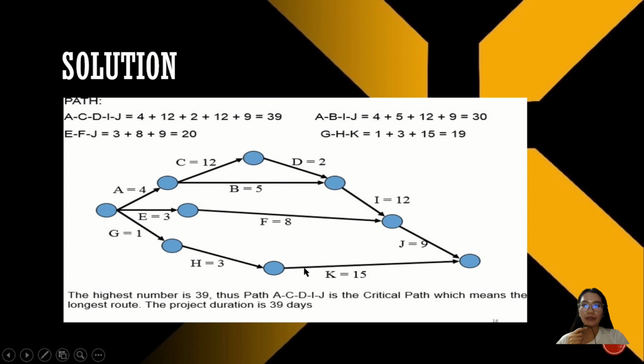So the highest number is 39. So, yung critical path natin ay yung unang part, which is yung activity A, C, D, I, and J, which mean ito yung longest route. And the project duration is 39 days.